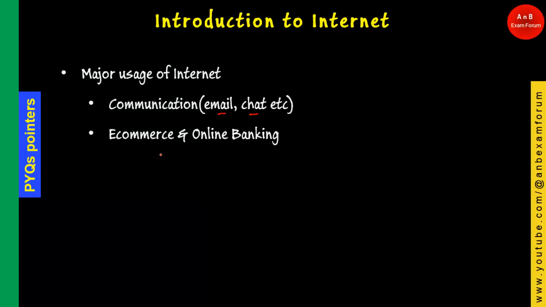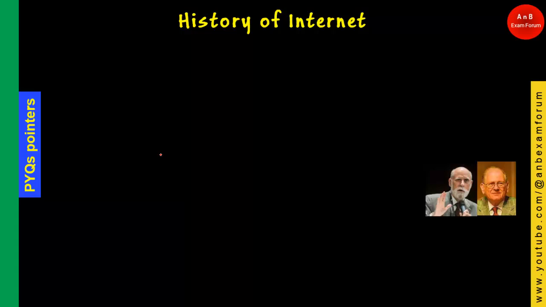The next important topic is the history of internet. I will mark it as very important because in the exam you will get many questions from this topic itself. The very first history of the internet begins in 1969.